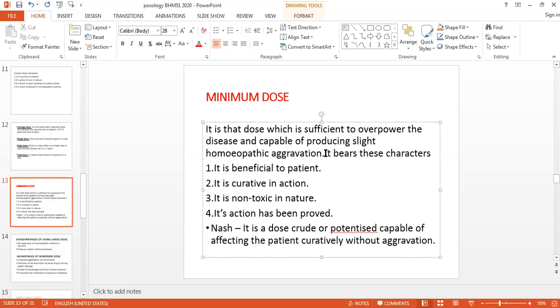So if it is a homeopathic aggravation, it will last for a very small amount of period, और वो फिर निकल जाएगा, and it is scarcely observed by the patient.